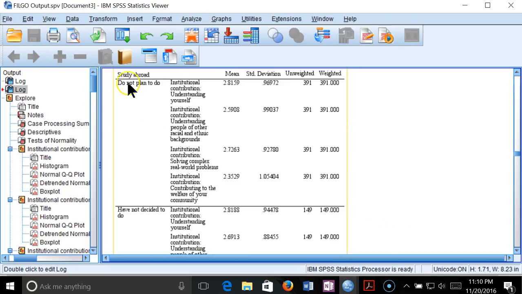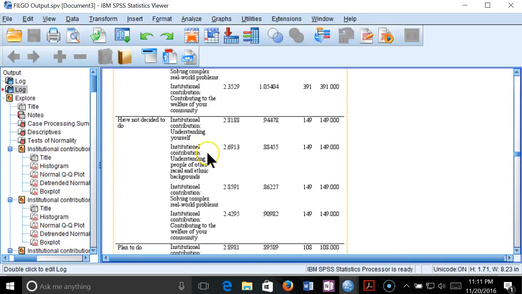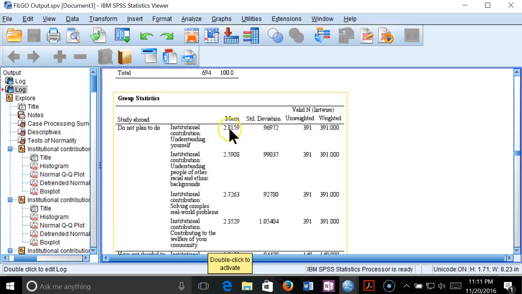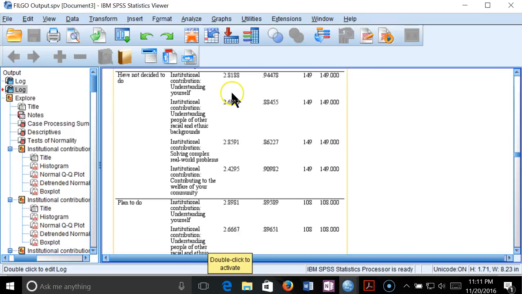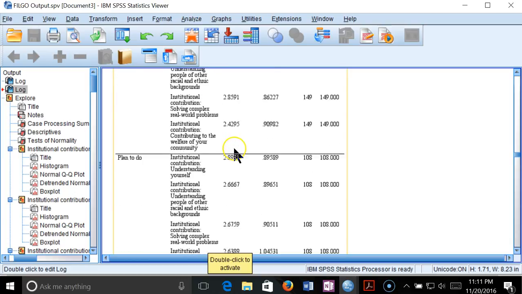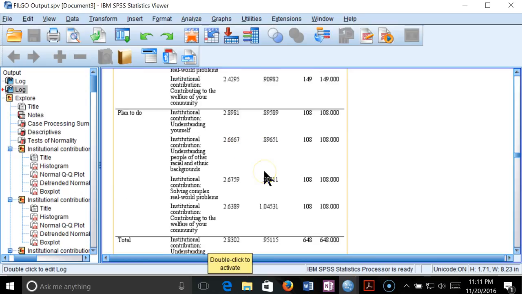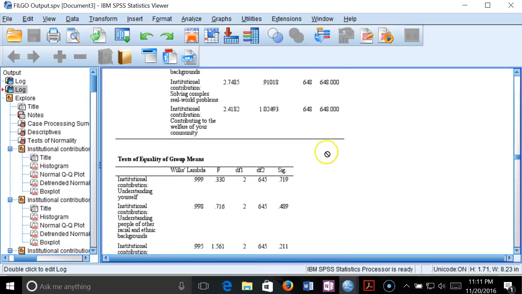What we're doing here is we're breaking it down from the dependent variable of what kind of study abroad choices did you make: that you do not plan to, or haven't decided, or that plan to. This isn't a very sophisticated way to do it, but I can quickly compare each question mean from each of the responses from study abroad. Let's just do it with one of them: 2.81, let's go 3 digits, 2.815, 2.818, 2.89. Yeah, there's not much to look at on that. I'm going to assume the rest of them are kind of like that as well.